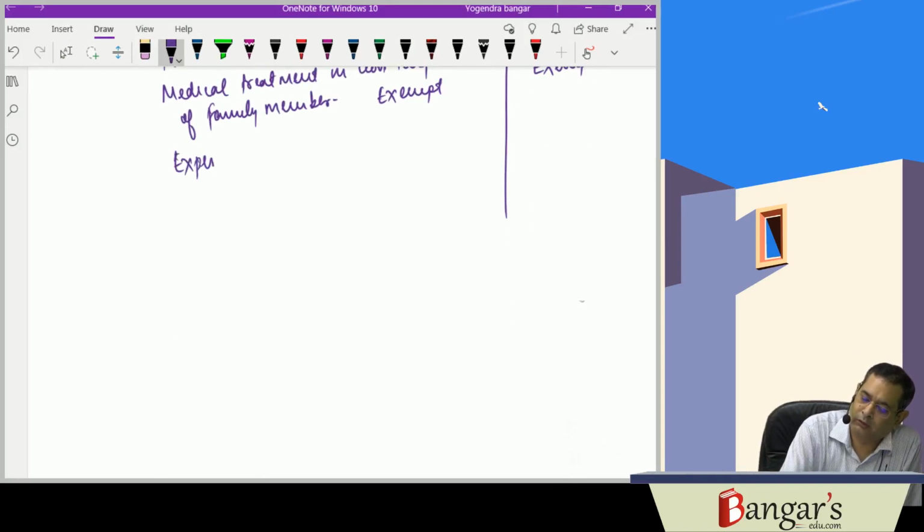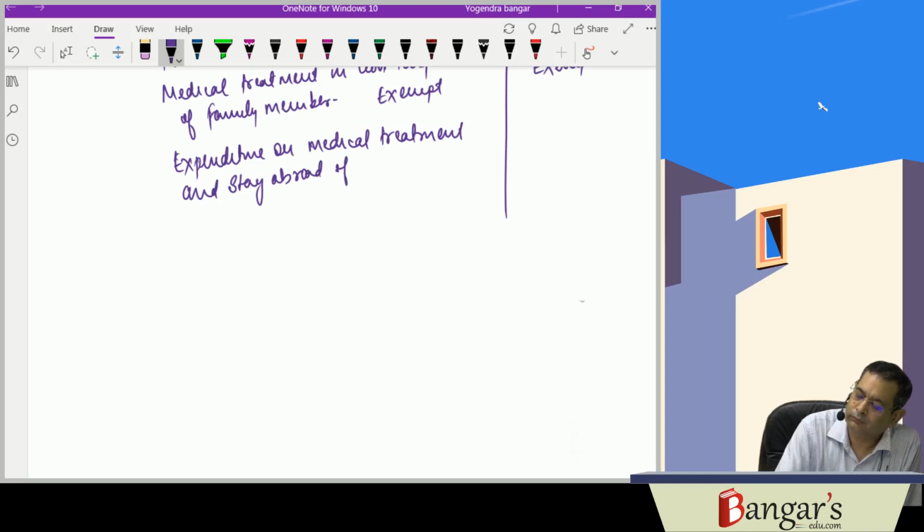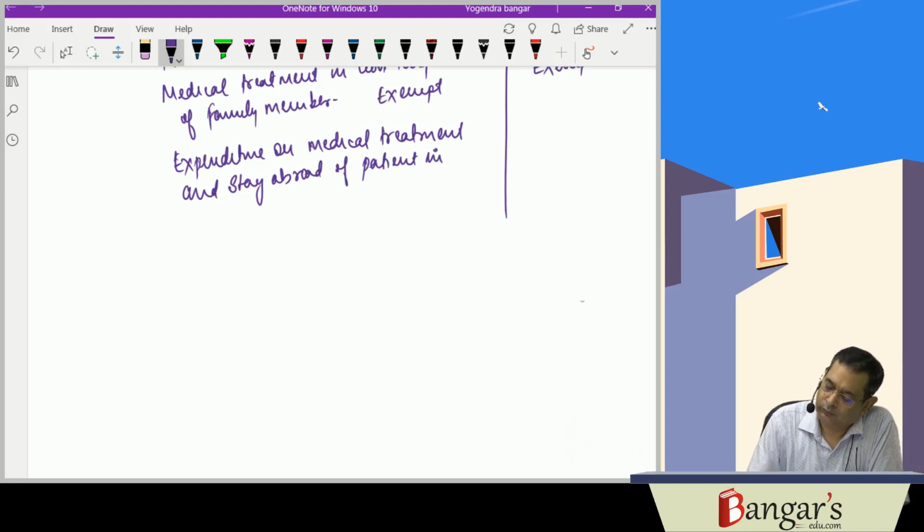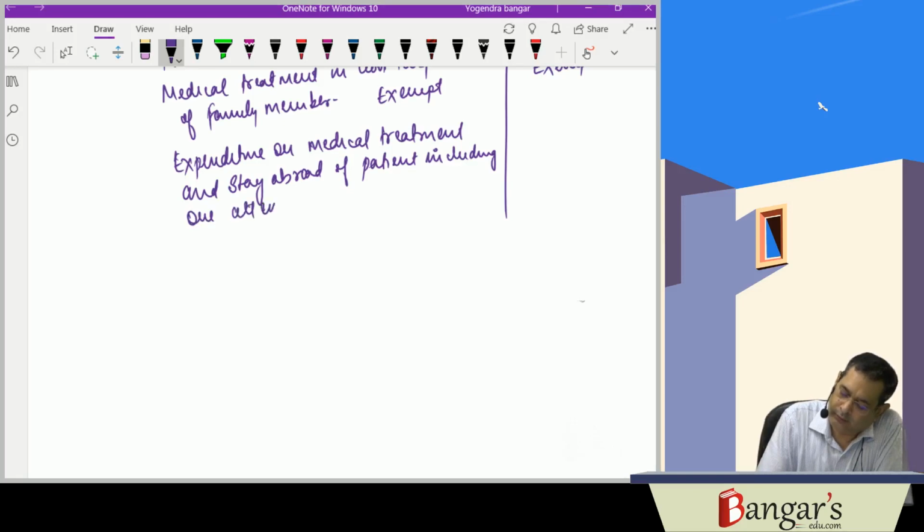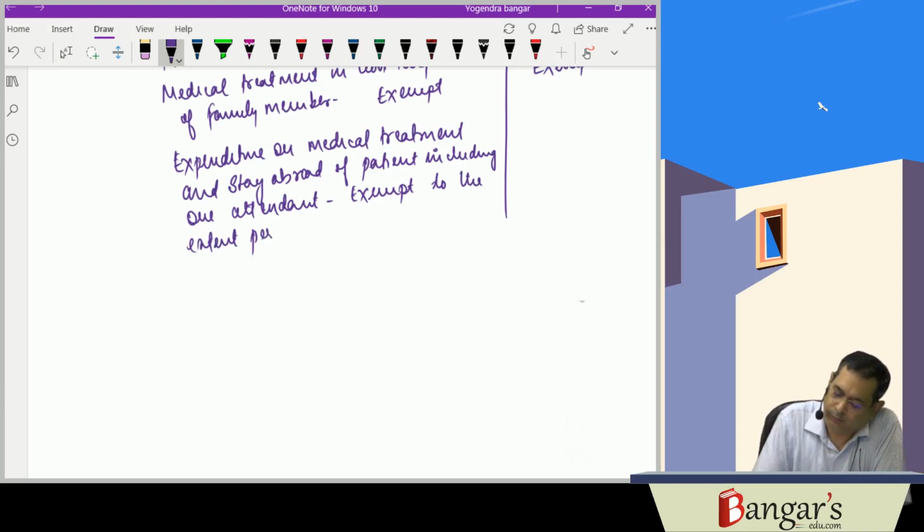Expenditure on medical treatment and stay abroad of the patient, including one attendant, will be exempt to the extent permitted by RBI.